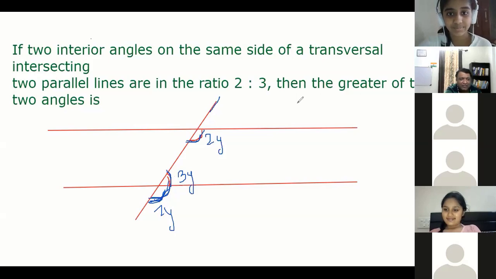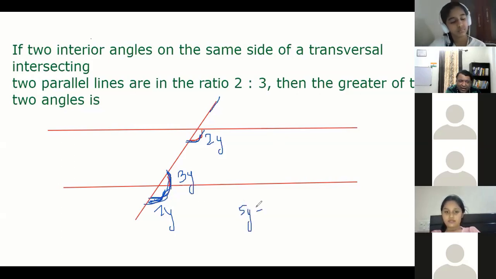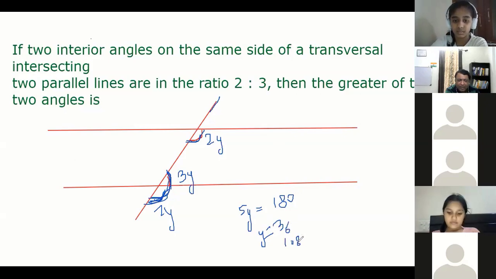That's fine. So, see, this is 3y, this is 2y. Total is 5y, and it is a straight line. So 5y is 180. This time I solved with corresponding; last time I solved with vertical opposite. So y is 36, so 3y is 108. You can also solve with alternate. Shweta, do you want to explain again with any of these three? I want people to be absolutely clear how we solve this kind of question.